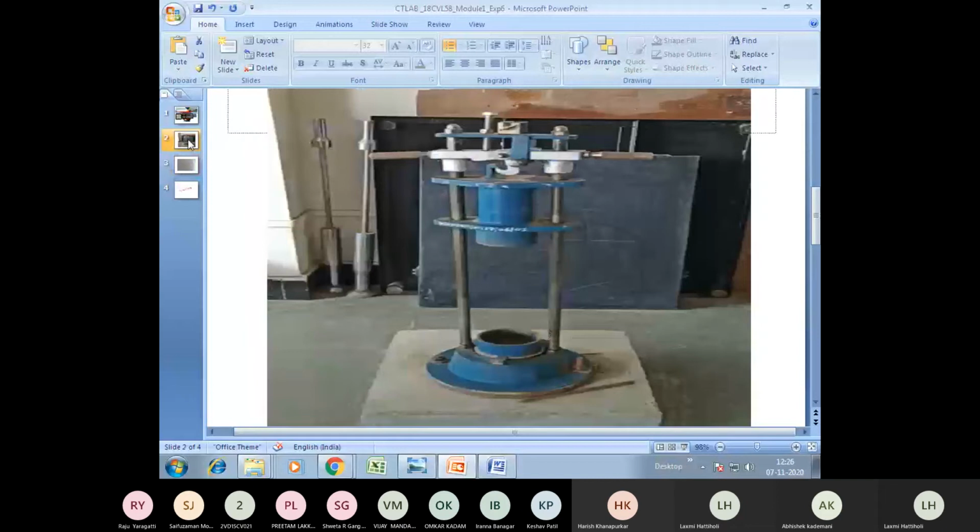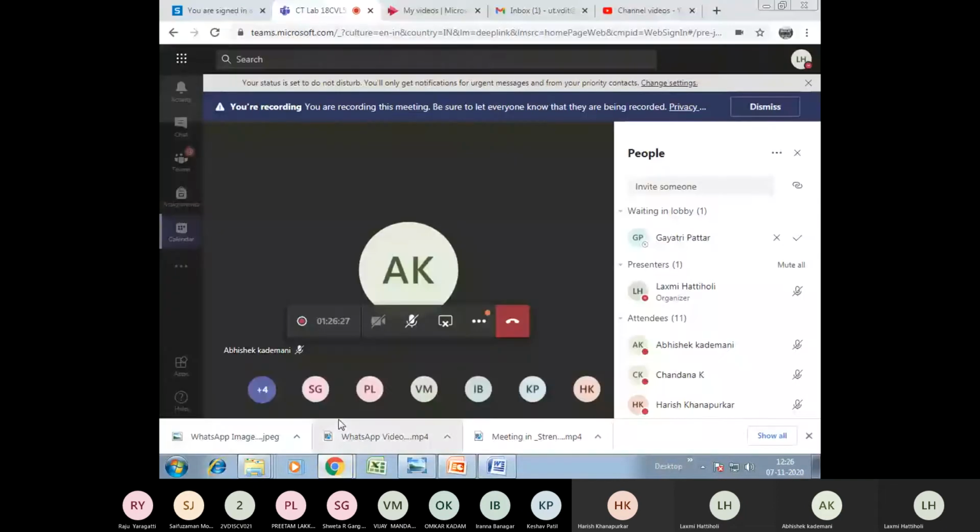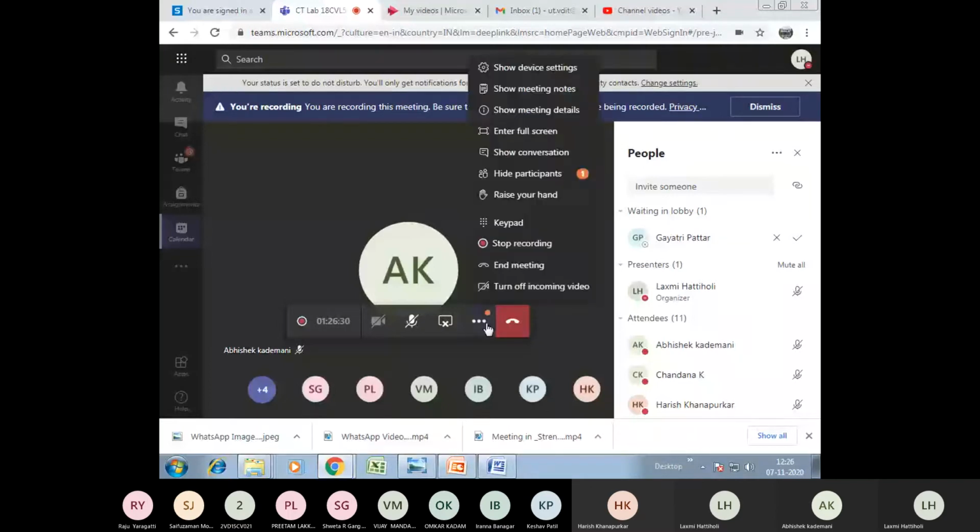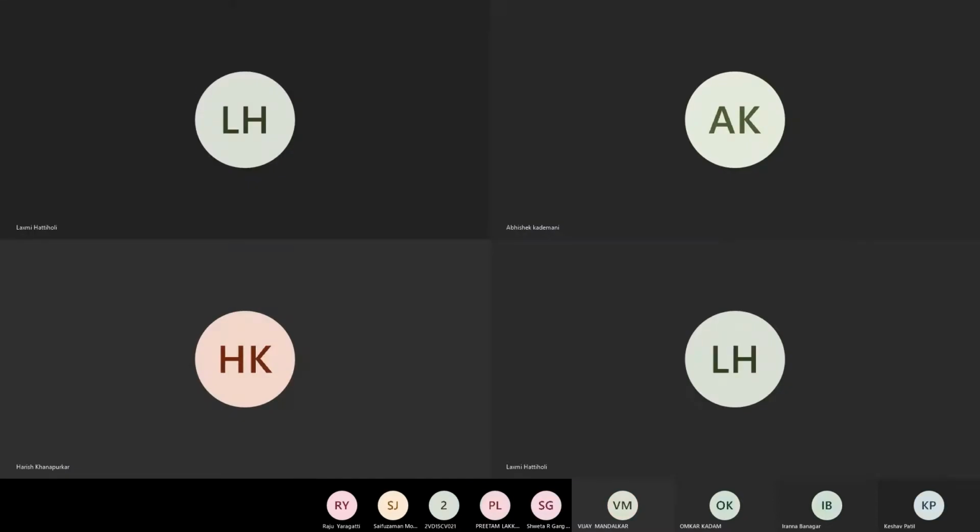It is a bit tilted. Let me rotate this. Just give me 2 seconds.